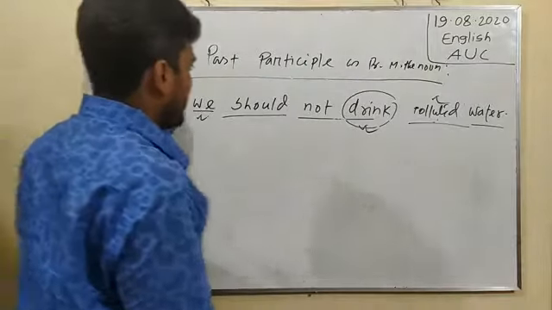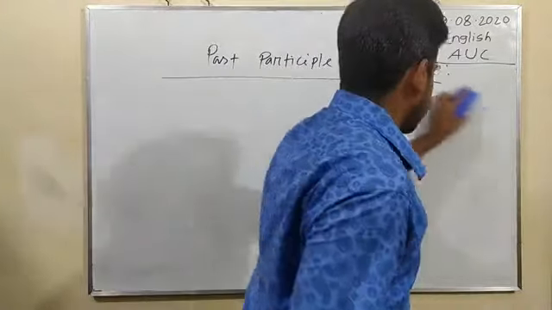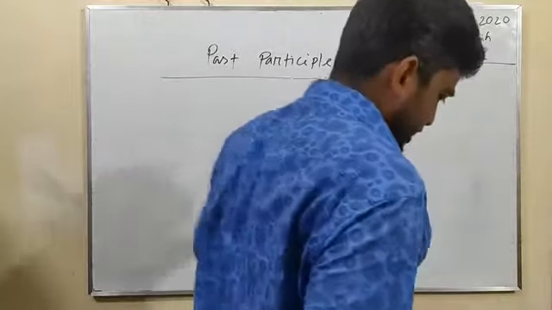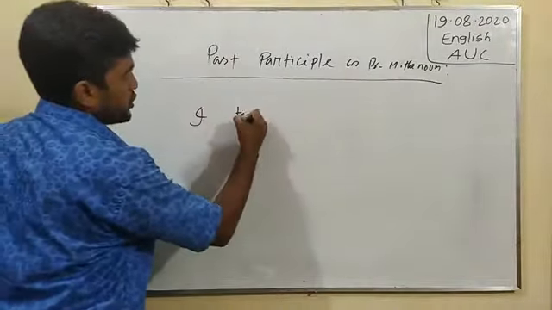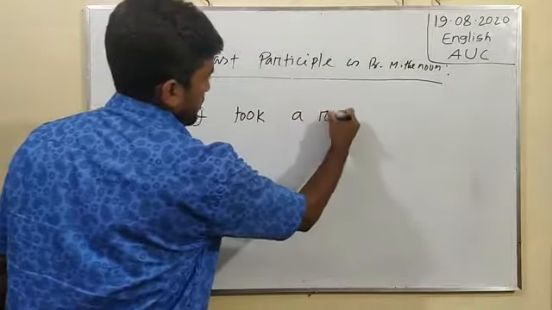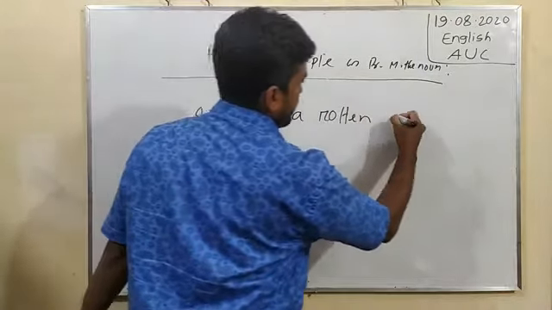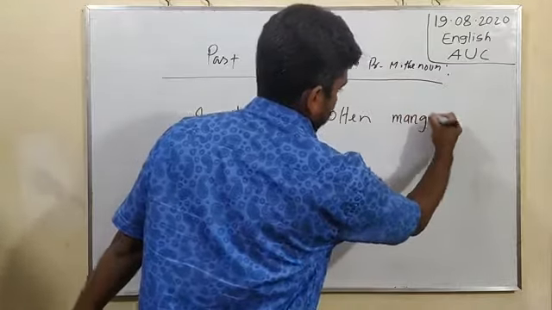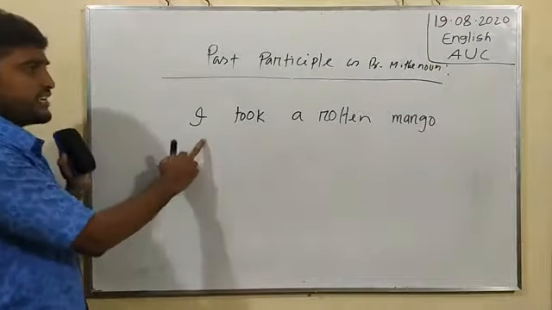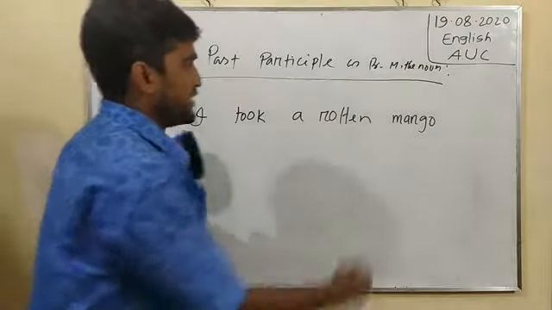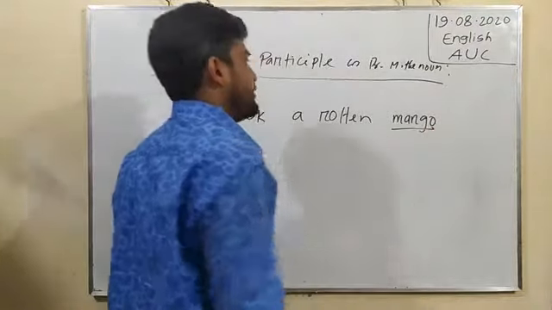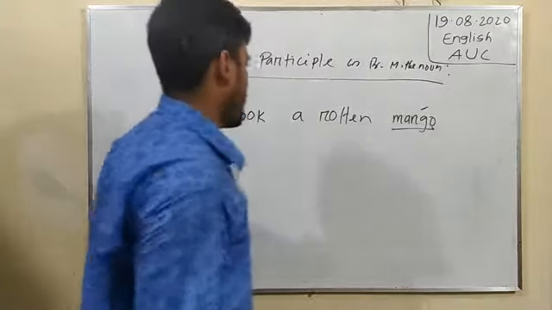I am giving another example for better understanding. I took a rotten mango. It is another example of past participle as pre-modifier of the noun, and mango here is the noun.